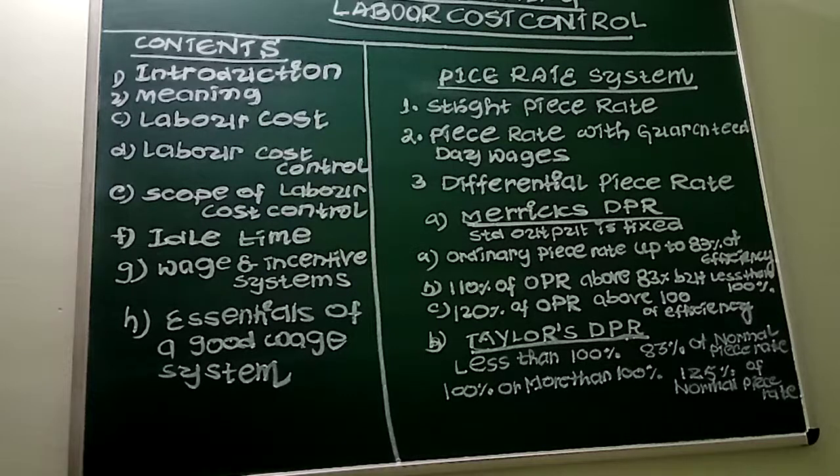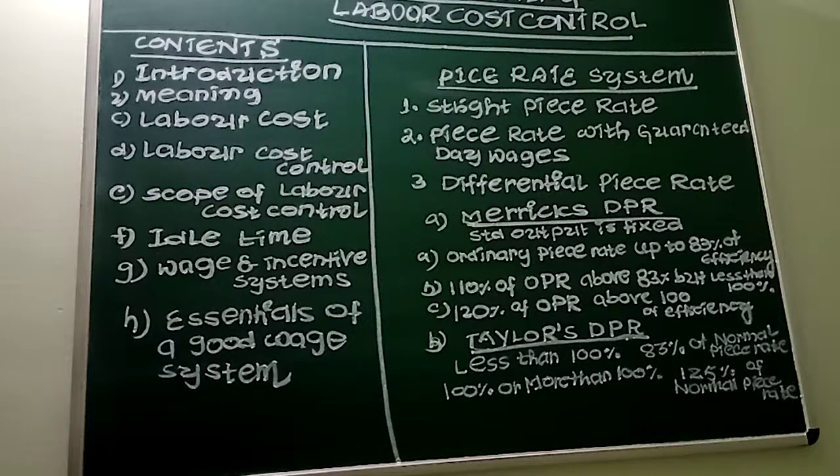A good wage system is one which minimizes labor turnover. Next, before introducing a wage system, it is necessary to review the wage rate in the same industry. The wage system must not violate trade union agreements. And the next important essential of a good wage system is that it must ensure real wages.